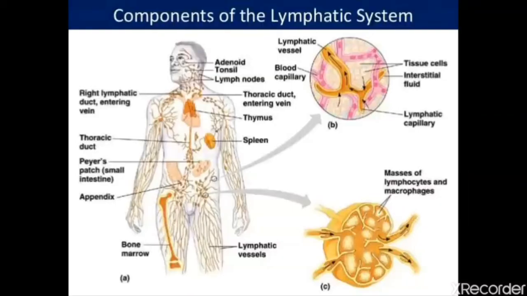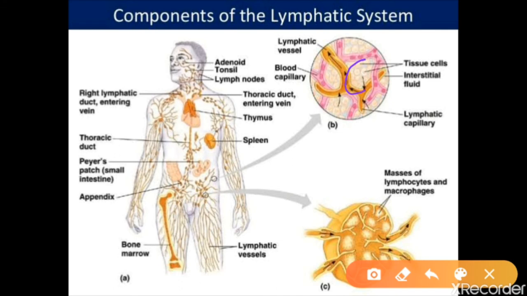In this diagram, this is the tissue cells, and from here the lymphatic vessels are there. The yellow colored ones you can see are the lymphatic capillaries. The lymphatic capillaries are distributed and they will collect and give it to the lymphatic node.